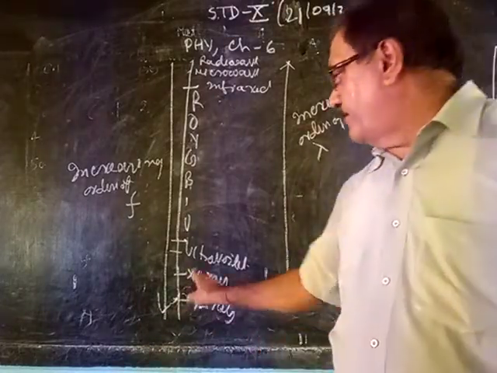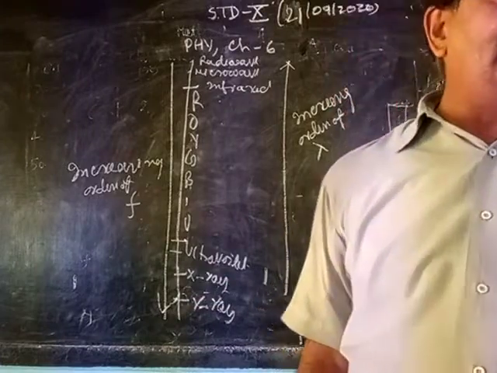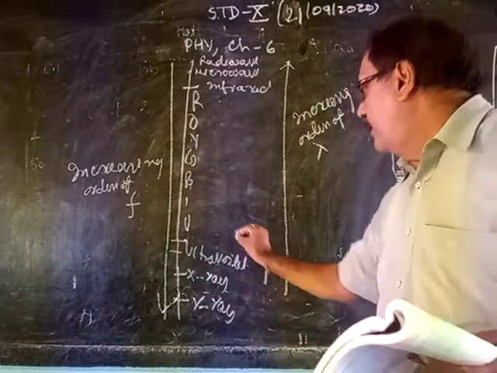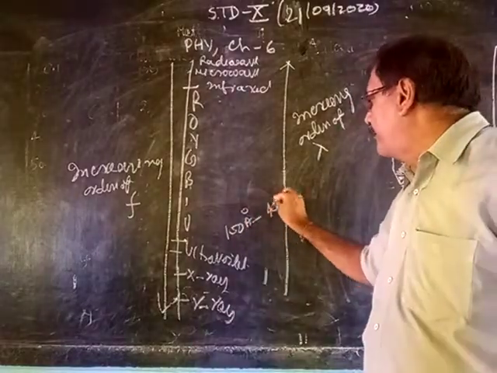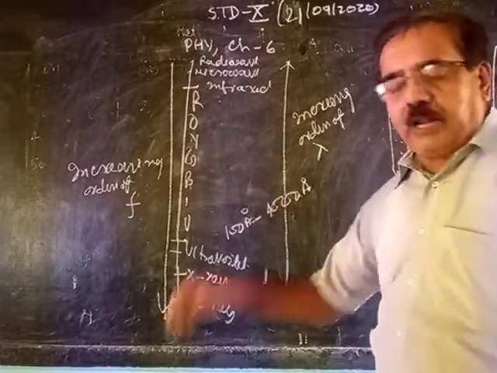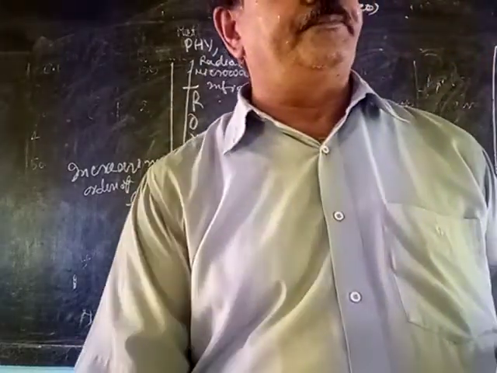Then last, ultraviolet ray. Ultraviolet is electromagnetic radiation with wavelength 100 angstrom to 4,000 angstrom. These are all given in your book, which you have to learn.